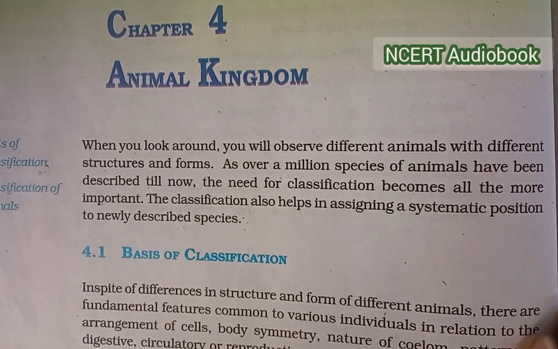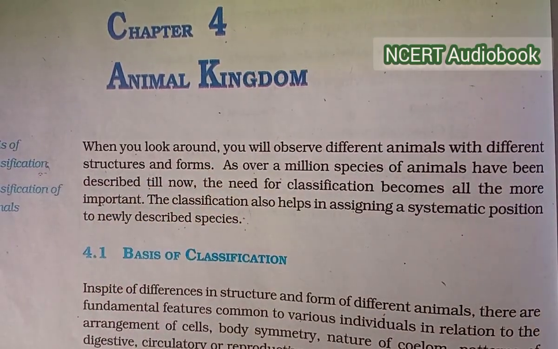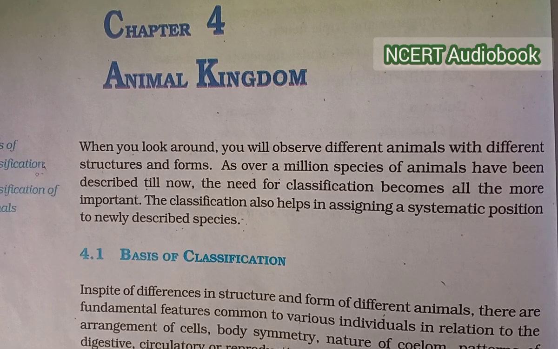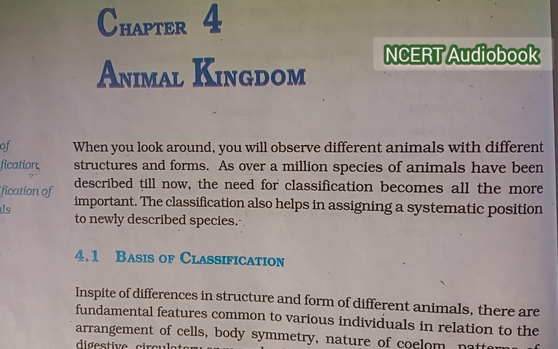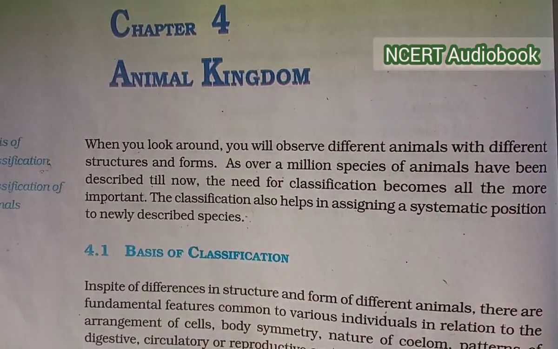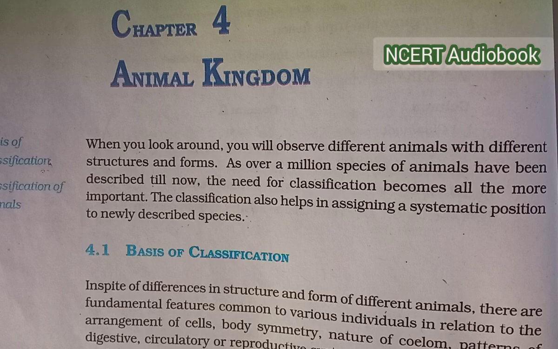The name of the lesson is Animal Kingdom. When you look around, you will observe different animals with different structures and forms, as over a million species of animals have been described till now. The need for classification becomes all the more important. The classification also helps in assigning a systematic position to newly described species.